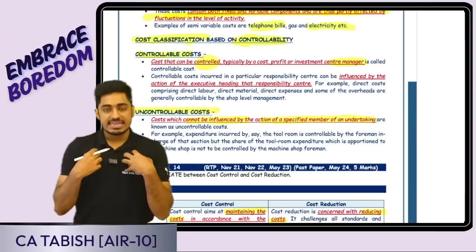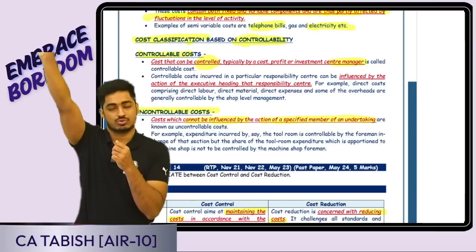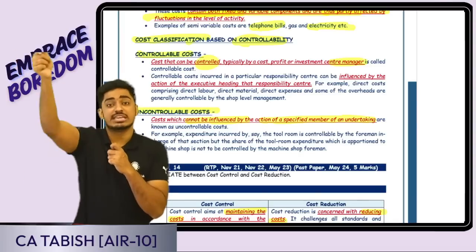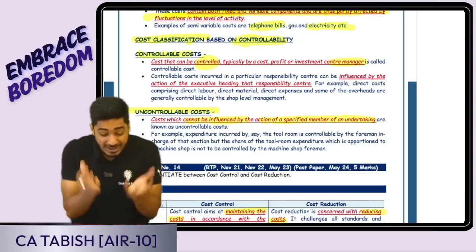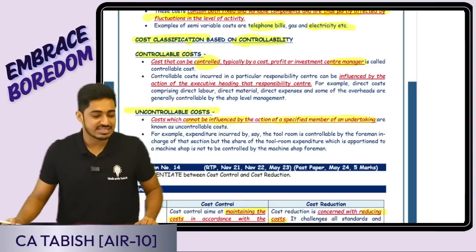Tell me, as a manager of this division, do I have any control over that 100 rupee cost? No. Can I change that cost? Do I have any influence or say on that cost? That is uncontrollable cost. But say any cost is incurred in my division, do I have control over that? Yes, that is going to be my controllable cost. Is this clear, everyone?